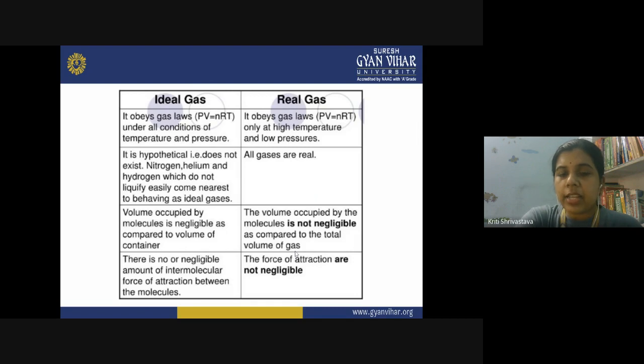You cannot ignore the volume of the gas. The last point of comparison: in an ideal gas there is no or negligible intermolecular force of attraction between the molecules. But in the case of a real gas, yes, a little bit of force exists between the molecules of the gas.